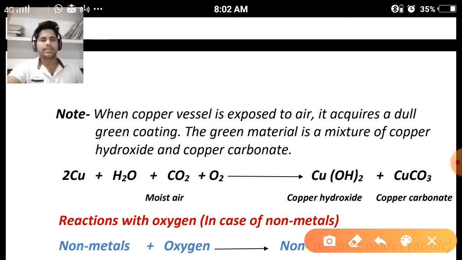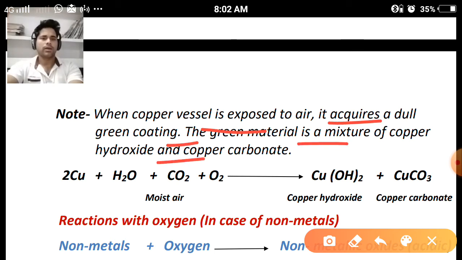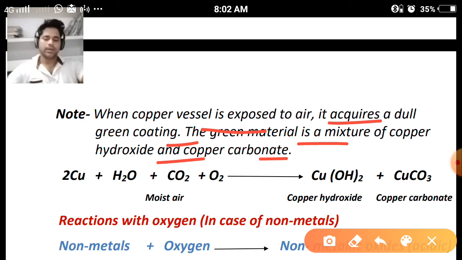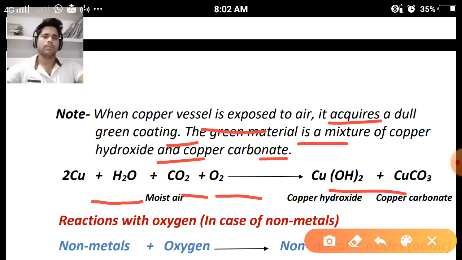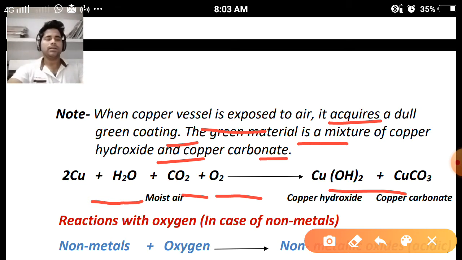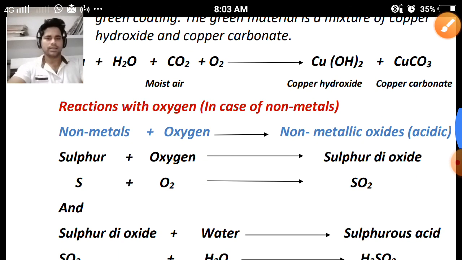Next, a note is given: when a copper vessel is exposed to air, it acquires a dull green coating. The green material is a mixture of copper hydroxide and copper carbonate. As we have seen the rusting of iron, this is copper rusting. When copper reacts with water, carbon dioxide and oxygen, it forms a mixture which consists of copper hydroxide and copper carbonate. A green colored substance will be formed, and the nature is related to rust. So that's why this is called copper rusting.